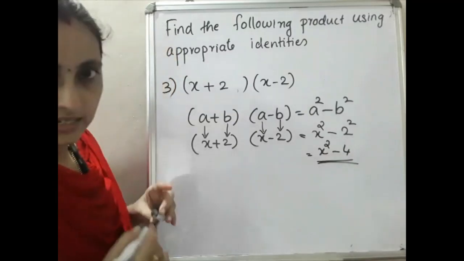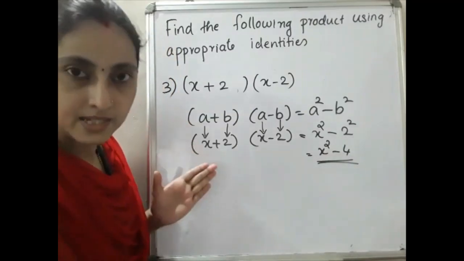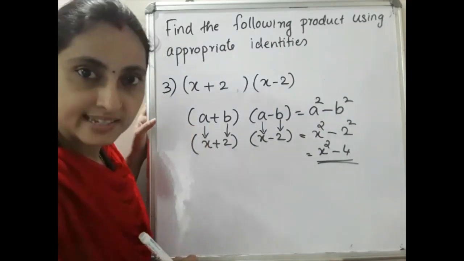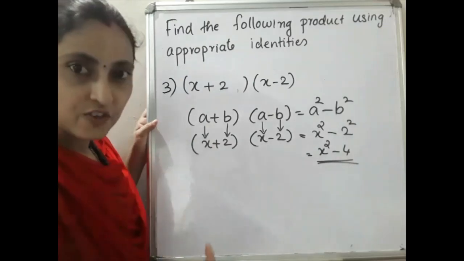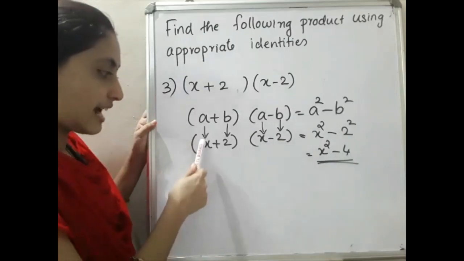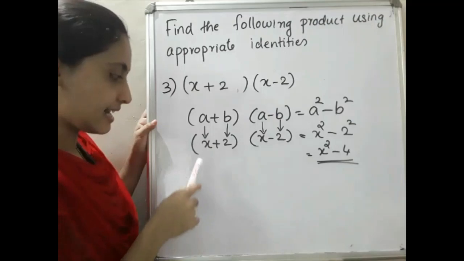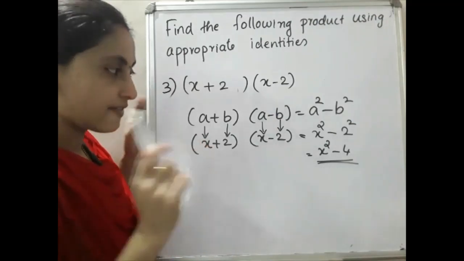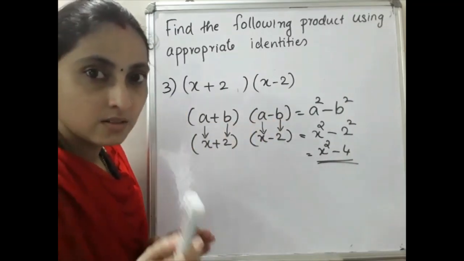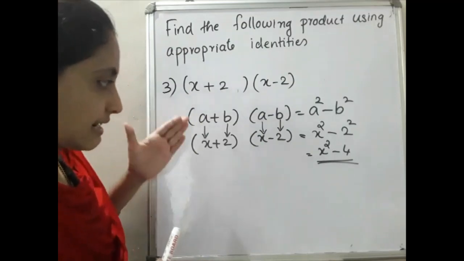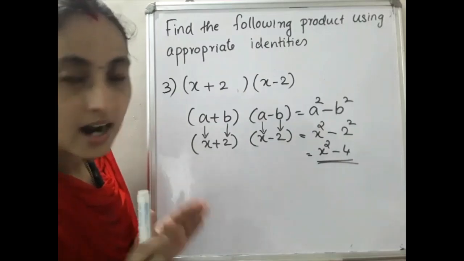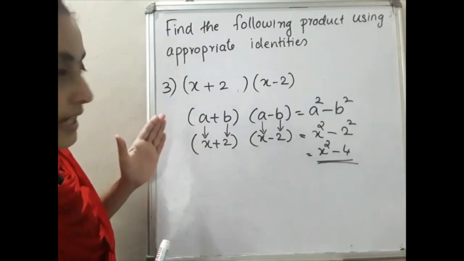This is our answer. This is the reason why I am saying that in every question you have to write the identity. I think this will be clear to you. Otherwise, there may be confusions about whether you have to take the sign or not, and which one represents a. While we are writing a here, by chance a may come here also. So likewise problems are coming. So you have to do it like this, then there will not be any mistake. Listen here, in this way you have to write in your notebook. In every question you have to write the identity. Hope you clear these three questions.